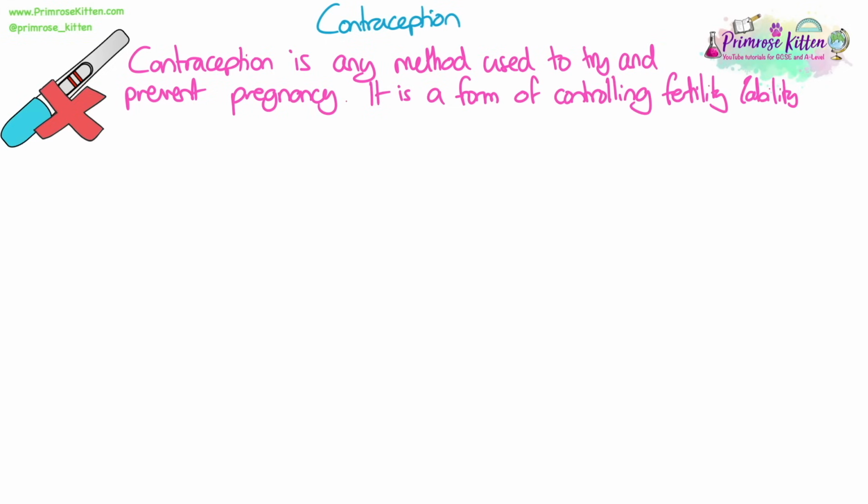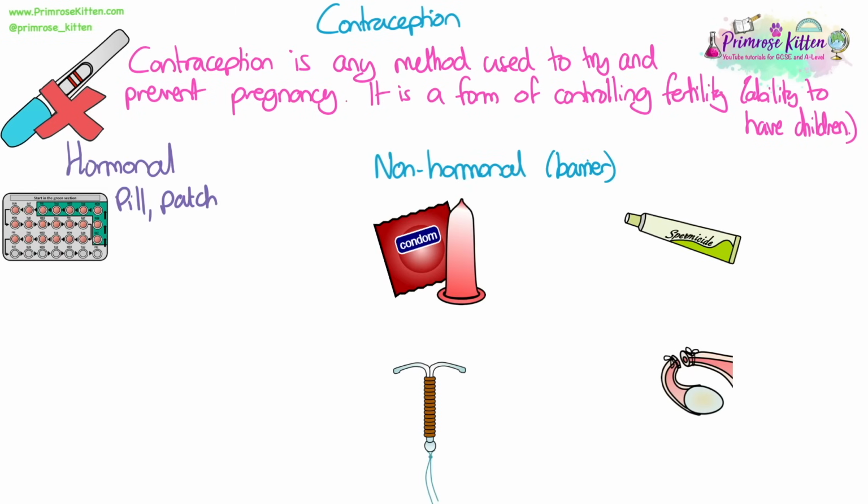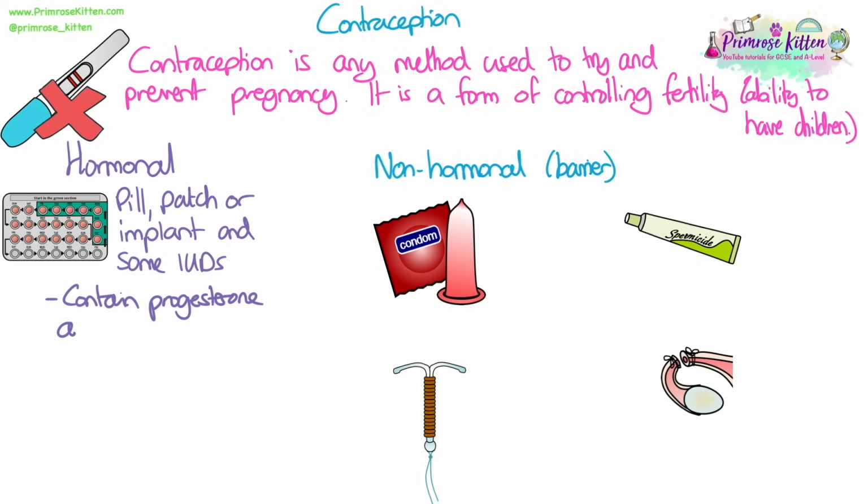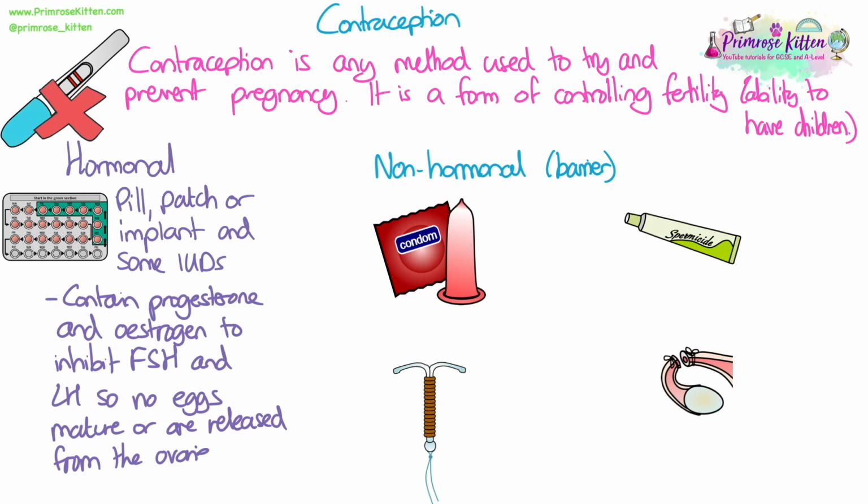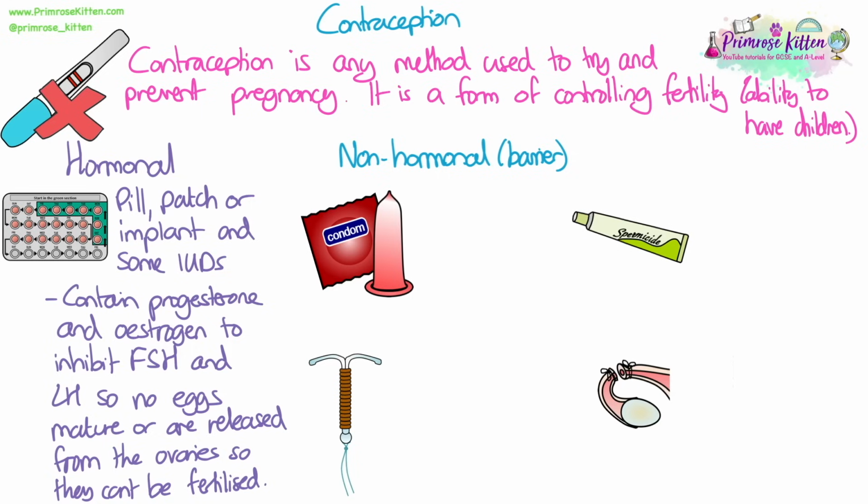Contraception is any method used to try and prevent pregnancy. It's a form of controlling fertility, which is the ability to have children. There are two types or groups of contraceptives: hormonal and non-hormonal or barrier methods. The hormonal examples include the pill, the patch, or the implant, and some IUDs. They contain progesterone and estrogen to inhibit FSH and LH, so no eggs mature or are released from the ovaries so that they can't be fertilized by a sperm cell.